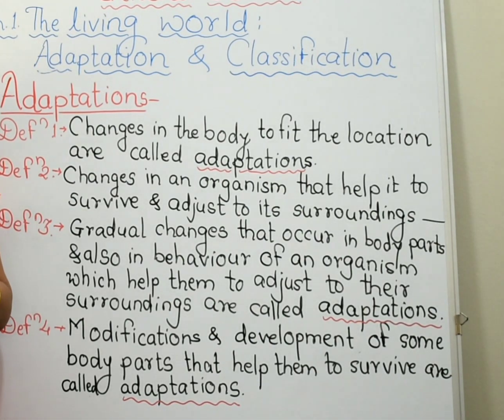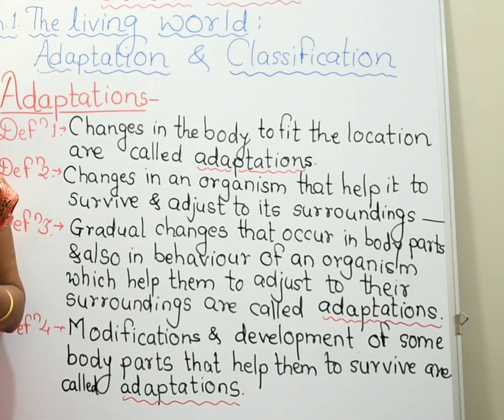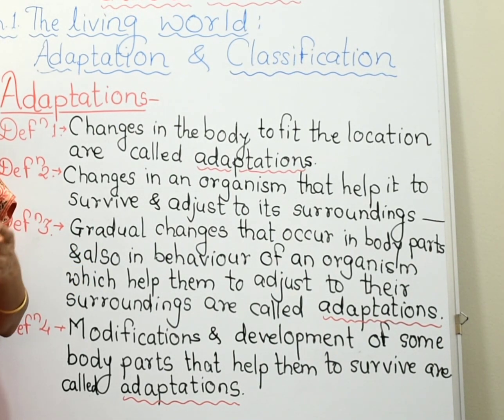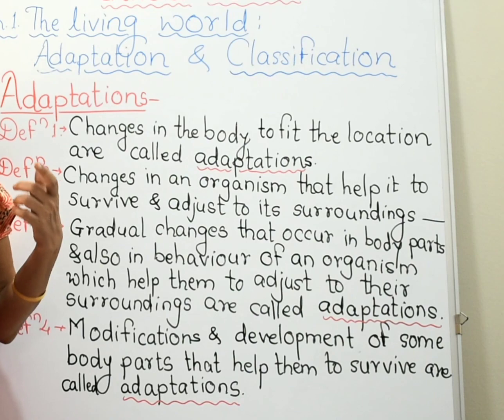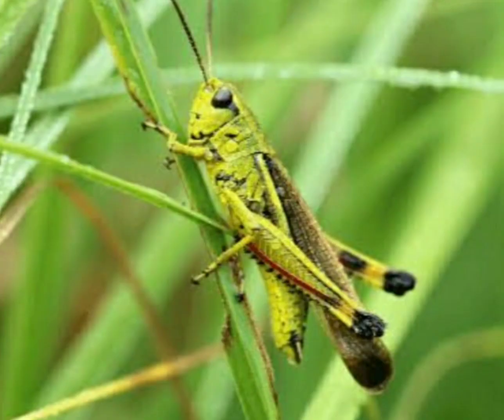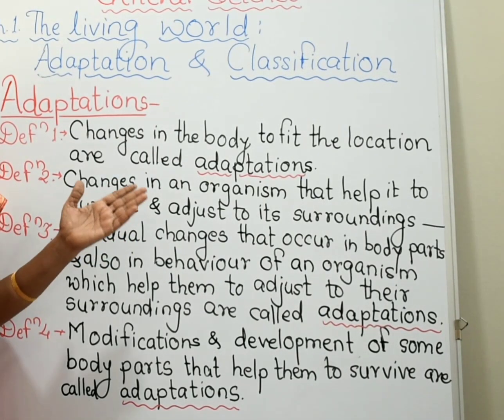Also, adaptations keep us safe. They keep us safe and they protect us. You may think, how will they protect us? They protect us from the attack of predators. Sometimes the predators attack the prey. For example, the grasshopper, when it goes in the grass, cannot be easily attacked by the predators because the color of the grasshopper is green, and that's why it can hide in that grass and protect itself. This is the adaptation of the grasshopper.